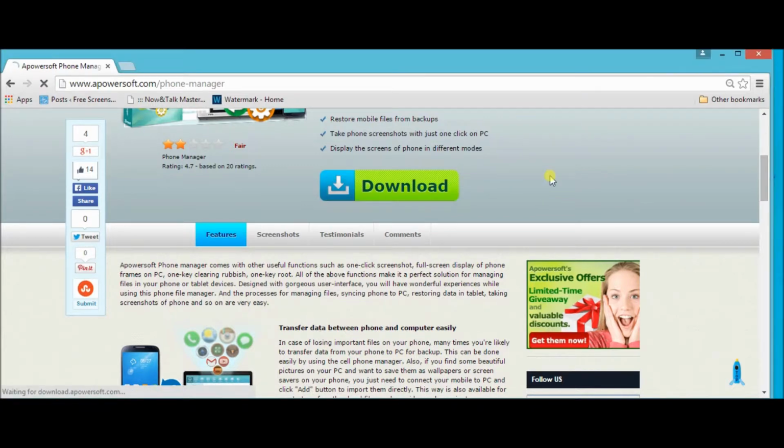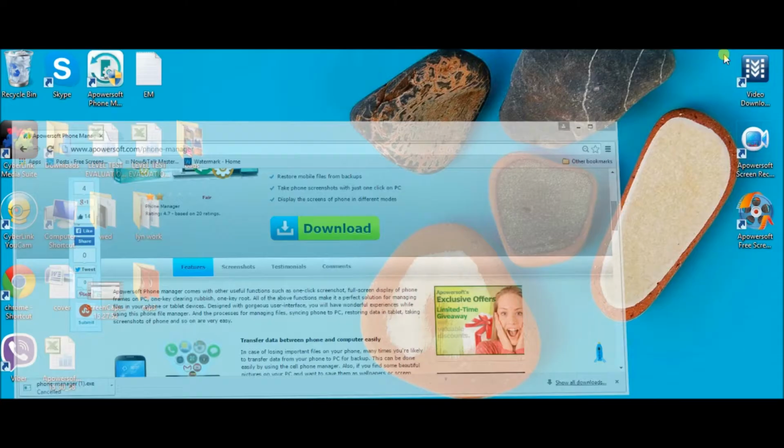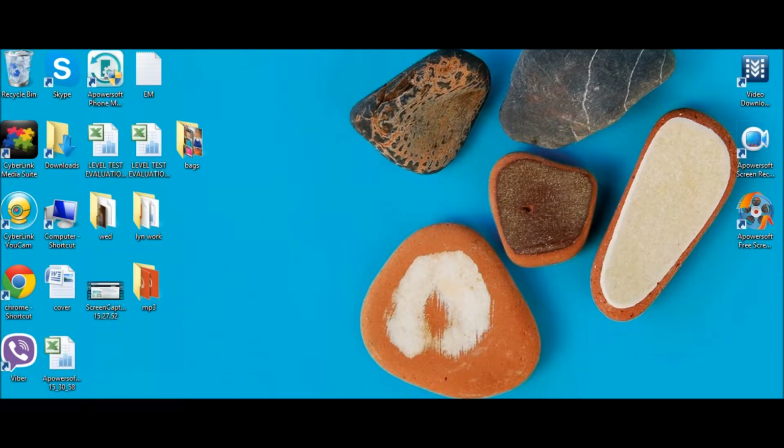After downloading, make sure to install the tool in your computer. Now here is the tool. Next, launch the application and connect your device to the computer.